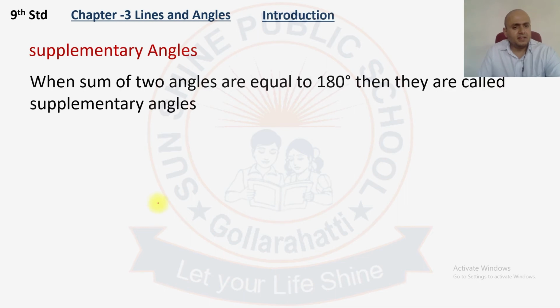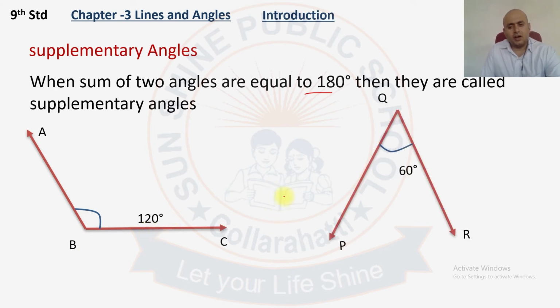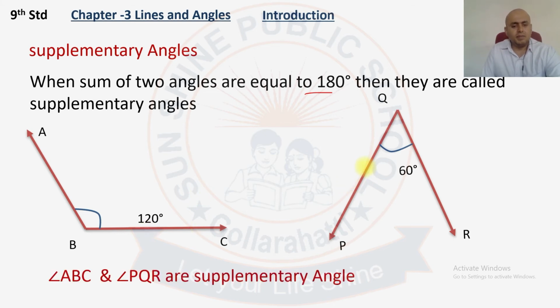Next is supplementary angle. When the sum of two angles is equal to 180 degrees: complementary is equal to 90 degrees and supplementary is equal to 180 degrees. So when you add two angles, if the sum is equal to 180 degrees, then we will call them supplementary angles. Here angle 1, that is ABC, is equal to 120 degrees and angle PQR is equal to 60 degrees. When you add these two angles, 120 plus 60, it is 180 degrees, then we will call it supplementary angle. Therefore angle ABC and angle PQR are supplementary angles.